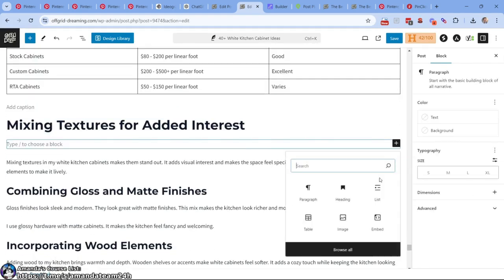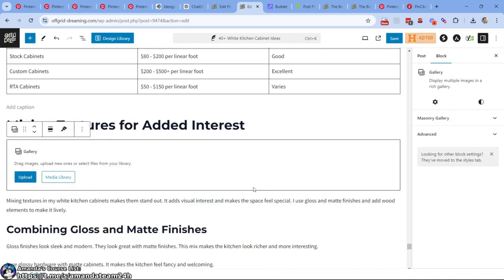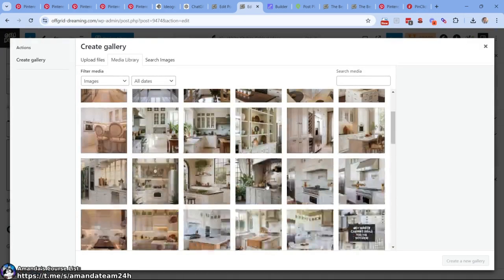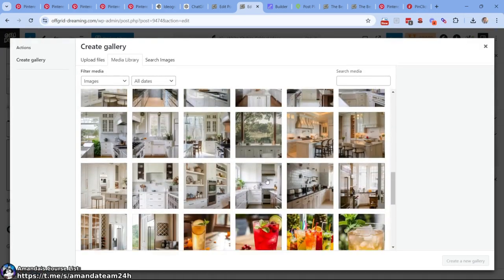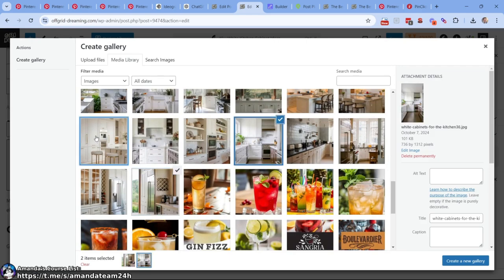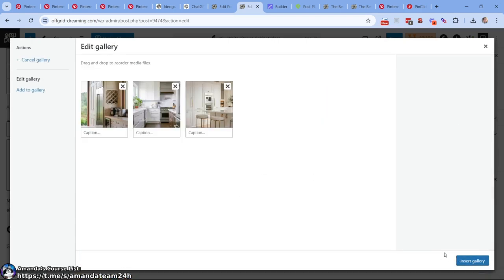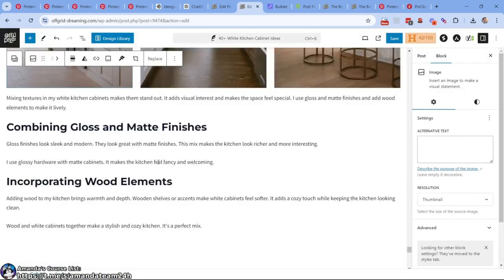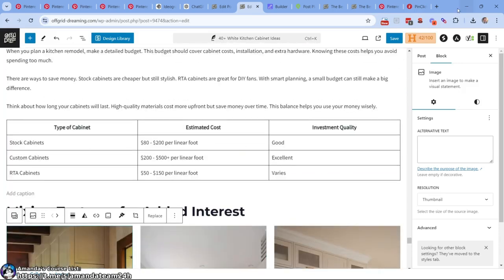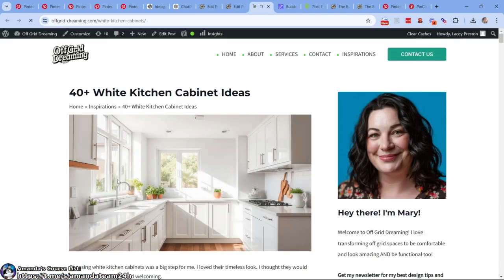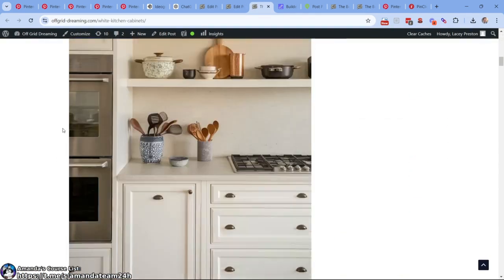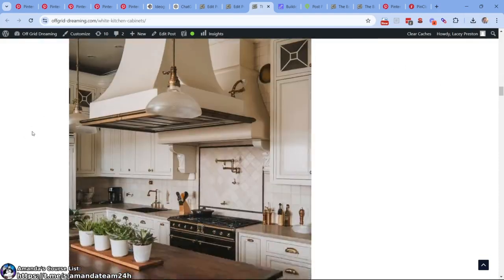All right, come here, gallery, media. Where does it end? Ends about here. Click a few of them. So to be proper, you probably want about 40 plus, because that's what it says. That's the promise to the viewer. So we're going to just save it here, though, for the sake of this demonstration. 40 plus white kitchen cabinet ideas. Boom. Looks nice. Looks nice.